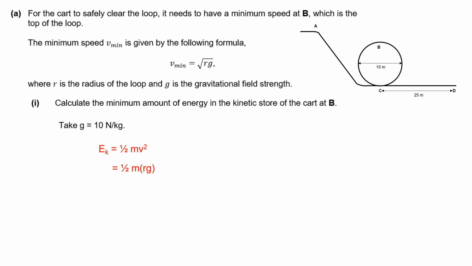Makes it much nicer. Now, another mistake which I think students might make is to forget that the radius is half a diameter and you end up putting 10 instead of 5 into the formula. But assuming you don't make that mistake, you put in your correct values, you're going to end up with 11,250, which when rounded off to 3SF gives you 11,300 joules. So that's our kinetic store at B.